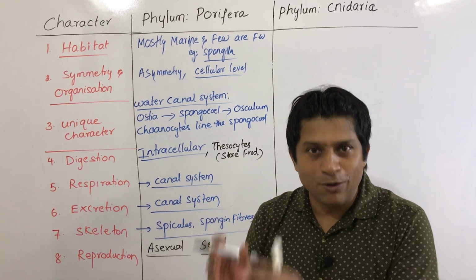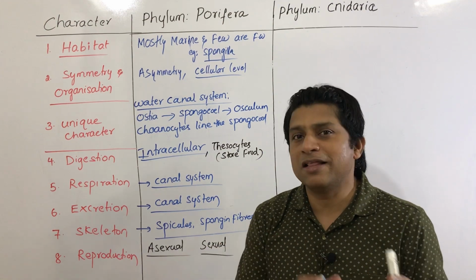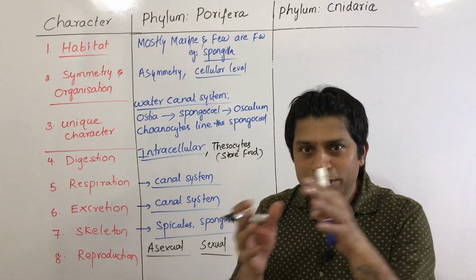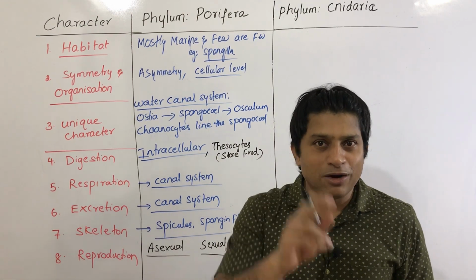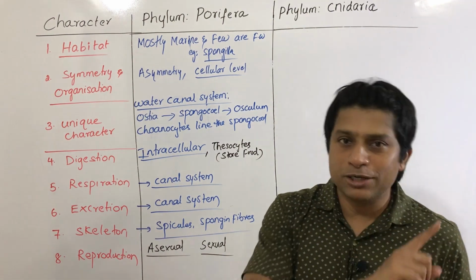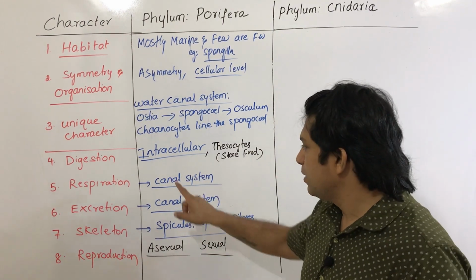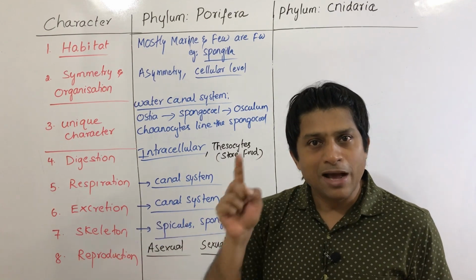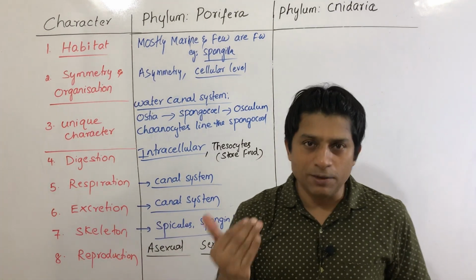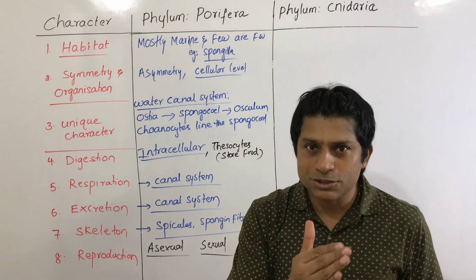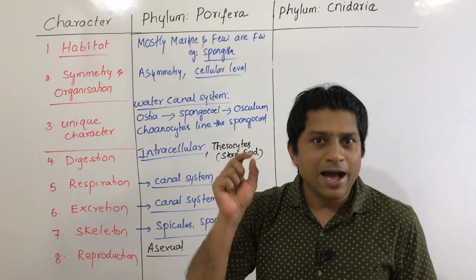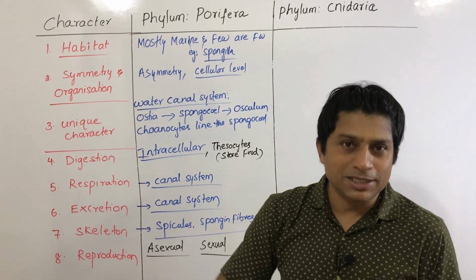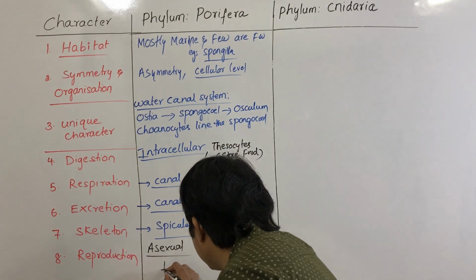And the canal system helps in the cross fertilization. Gametes are carried from one sponge to the other sponge through this water canal system. So water canal system also helps in reproduction. It performs respiration, excretion, nutrition, provides the nutrients, and also it is involved in reproduction. So it carries the gametes, right? So there is cross fertilization, and fertilization occurs inside the body of the sponge. So this is what you call internal fertilization.